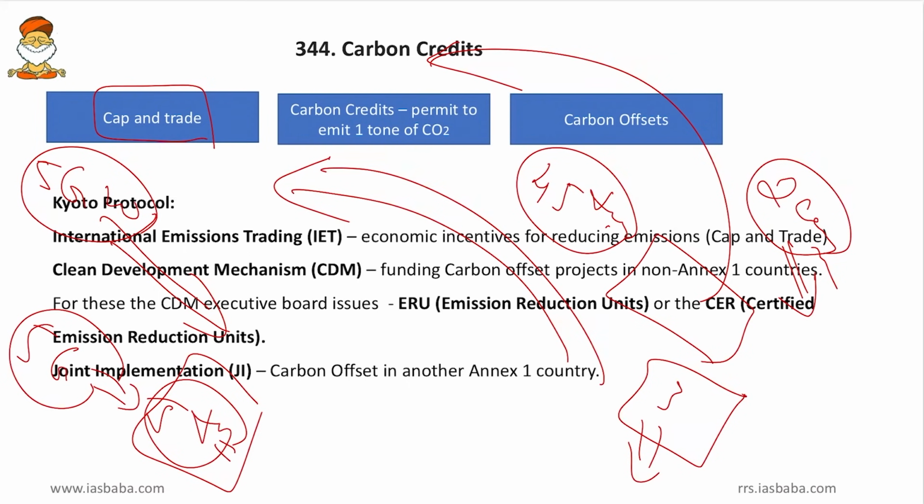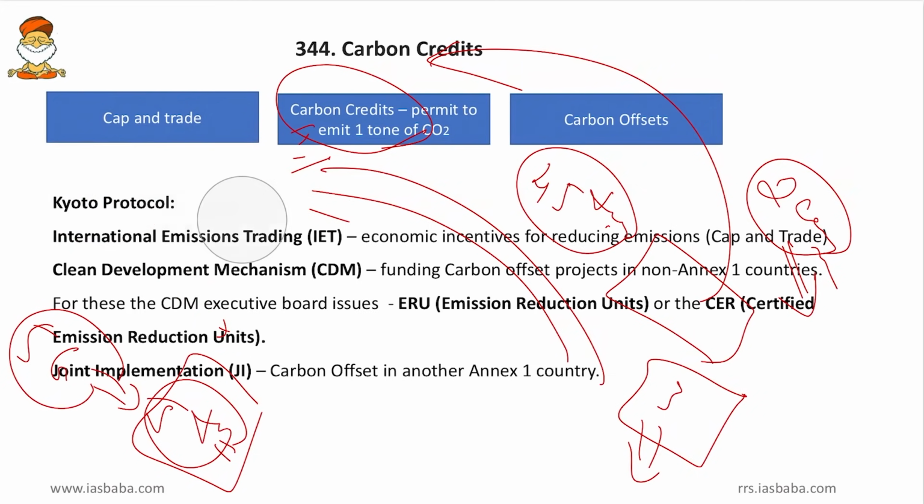Or in other words, I can trade 10 carbon credits per year if I install both. So this is how the cap and trade and carbon offset trading works. Now coming to Kyoto Protocol.